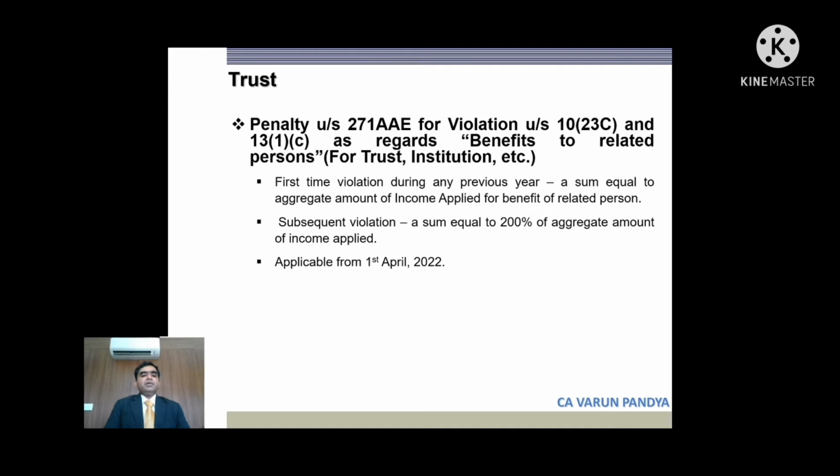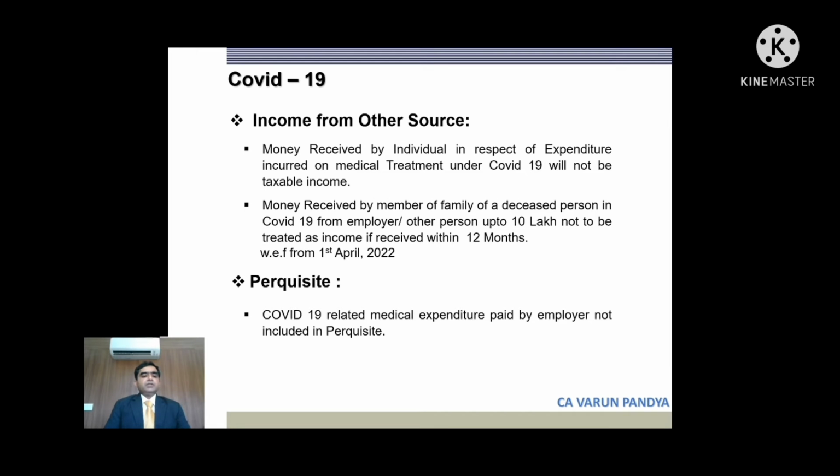Penalty for violation under section 1023C. Benefits to related person. So whenever a trust passes on benefit to a related person, the penalty has been changed from the current year. If any benefit is passed on to a related person, the amount of penalty would be the total amount of income applied for such benefit, that is, the amount of benefit passed on.